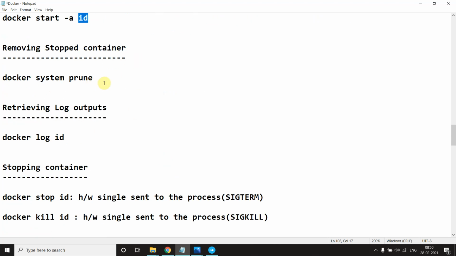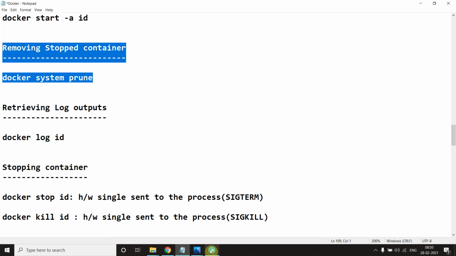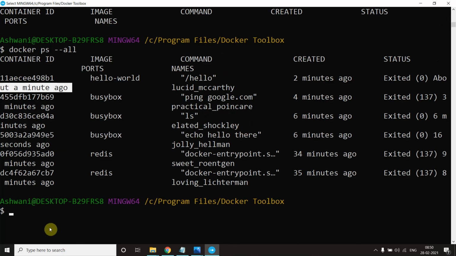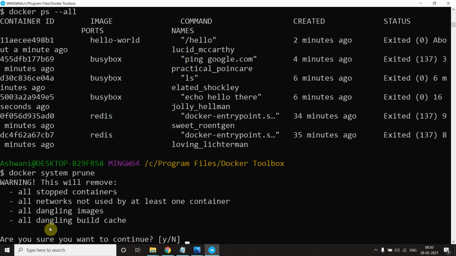Okay, now come to the second thing, removing a stopped container. As we talked, how can we remove all these containers? There is a command, docker system prune. If you say this, it will give you a warning that this will remove all stopped containers, networks not used by at least one container, dangling images and dangling build cache, all these formalities.